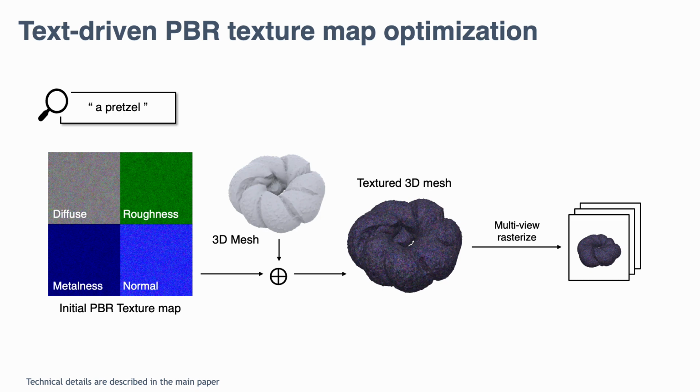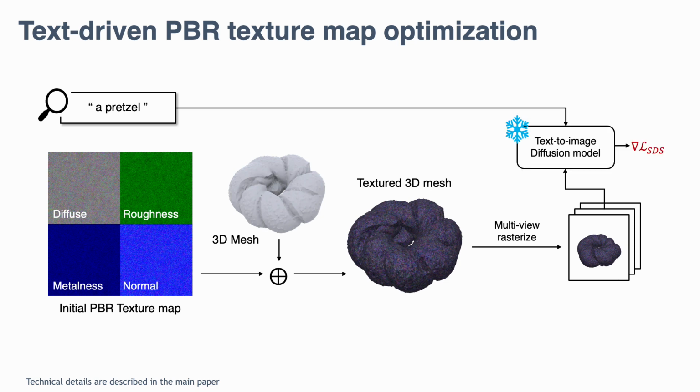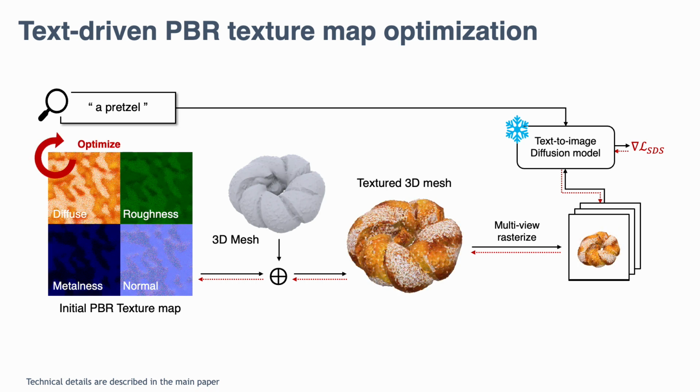Then, we perform multi-view mesh rasterization using a differentiable rasterizer. To update the PBR texture maps, we leverage a pre-trained text-to-image diffusion model and compute the guidance via score distillation sampling, called SDS. As the optimization proceeds, each material map gets updated to match the text guidance. Note that our optimization is dedicated to a single 3D mesh, thus synthesizing well-crafted PBR texture maps for a single mesh.